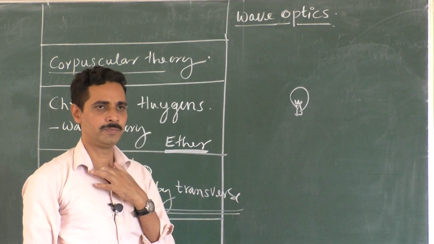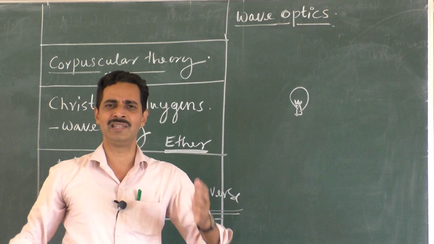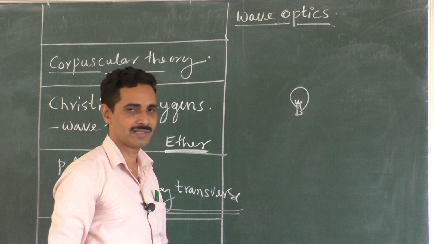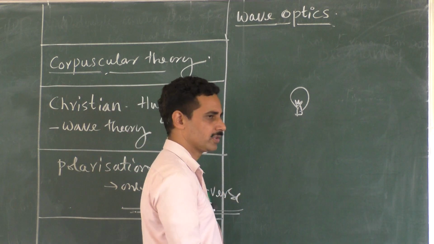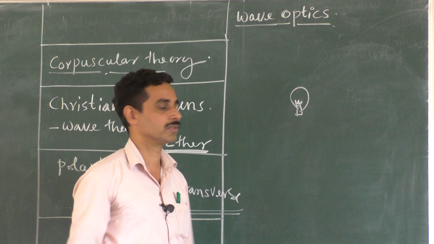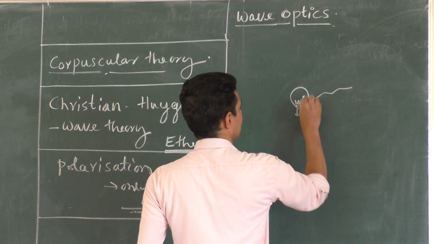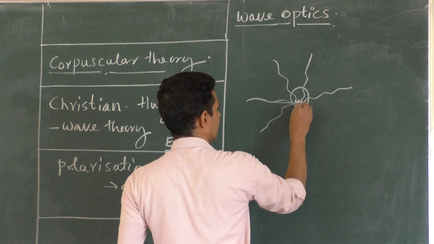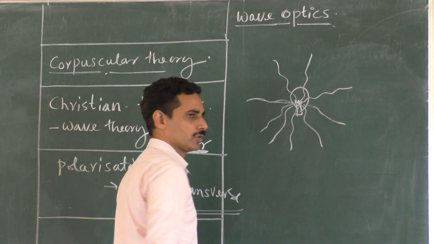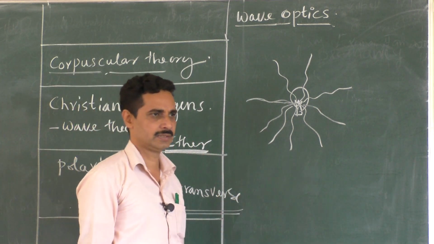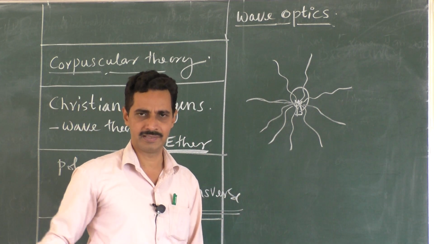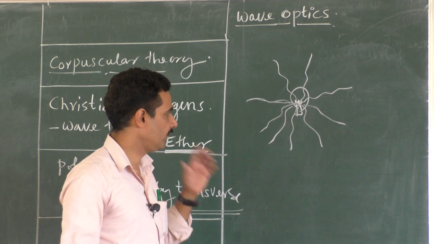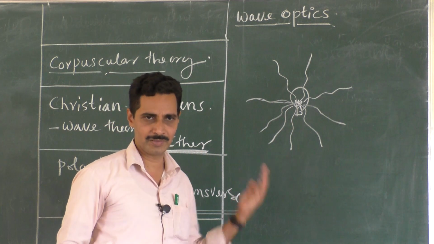Now, you switch on the bulb, and we will simply imagine a case that the bulb is a living object and it listens to us and follows our orders. Switch it on, emit the waves. Say the waves start emitting in all directions. On the board, I can show only a two-dimensional picture, but you have to imagine it. Of course, I am going to show all these things in a PPT after I complete it in the classroom, because some animations will give you a clear idea. Now I will try to explain as far as possible on the two-dimensional board.